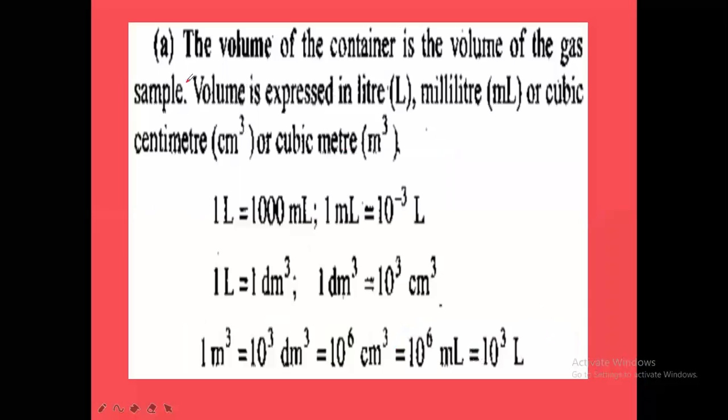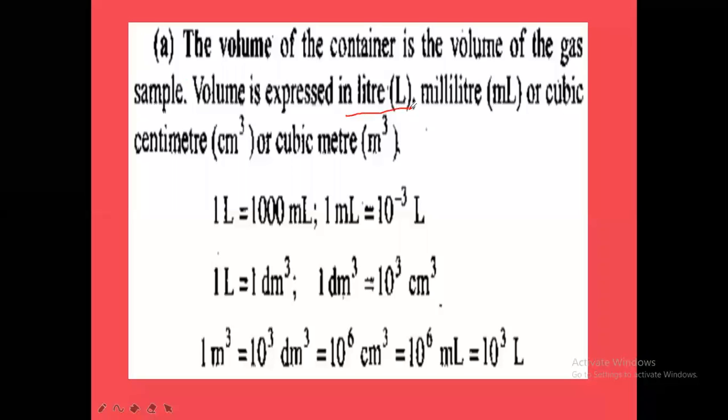And the first one is what? The volume. Volume is the first measurable property of the gas. So the volume of the container is the volume of the gas. In which container we have stored the gas, that is nothing but the volume of the gas. The volume of container is equal to the volume of the gas. Okay? Next, volume is expressed in liters.